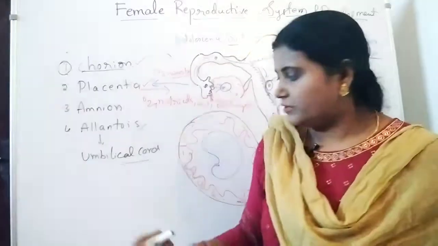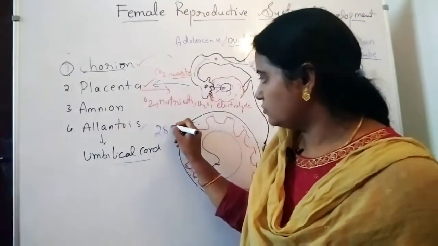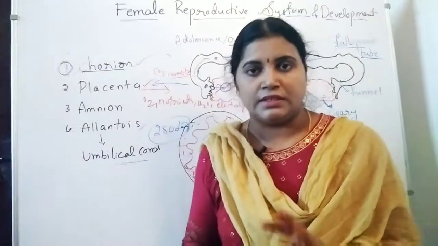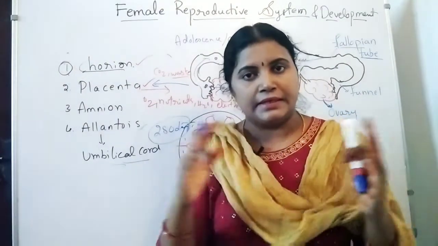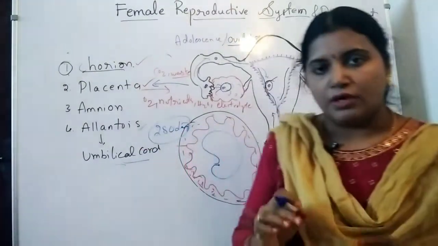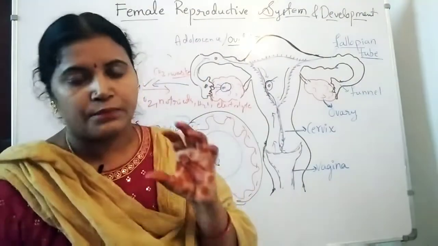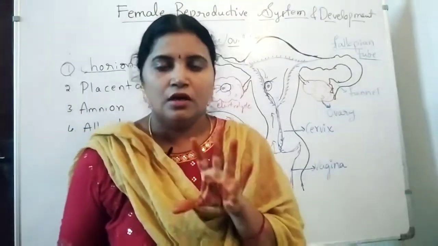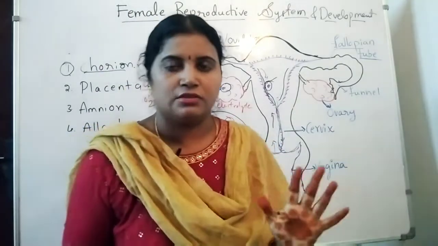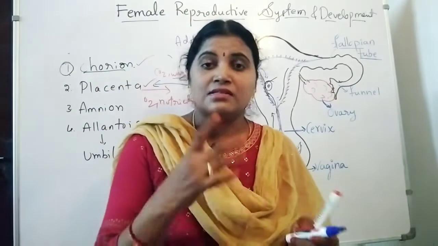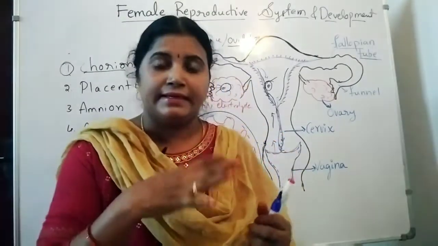So now after 280 days, that is around a 9-month period, the baby has completely grown. Now what happens? The uterus wall muscles play a very important role during childbirth. The muscles are going to start contracting rhythmically.